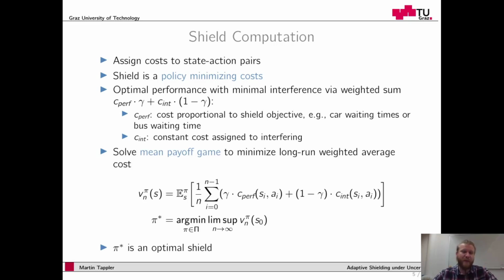Then when we have augmented the Markov decision process with the cost, we solve a mean payoff game to minimize the long-run weighted average cost. An optimal shield is then an optimal policy that minimizes this long-run weighted average cost.